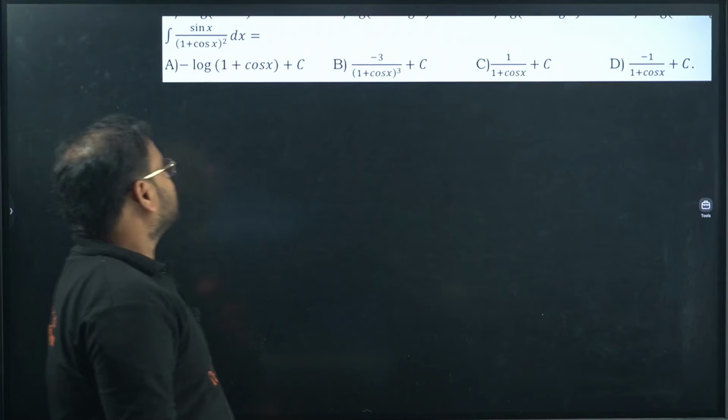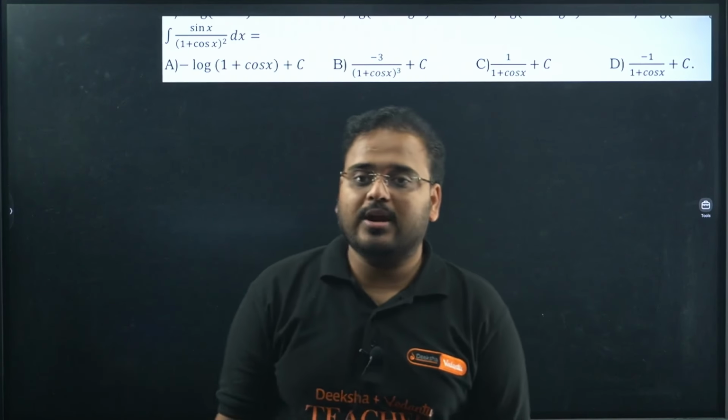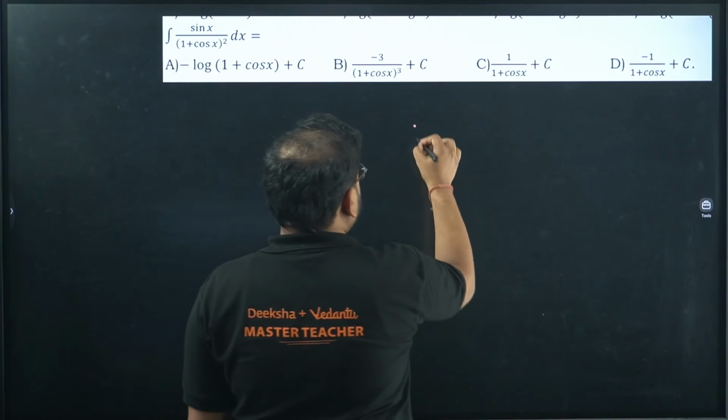Next one. Sin x upon 1 plus cos x, the whole square. What are we going to do with this question? This is a substitution based problem.